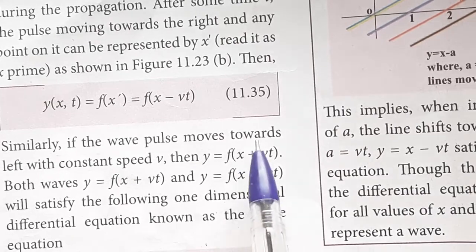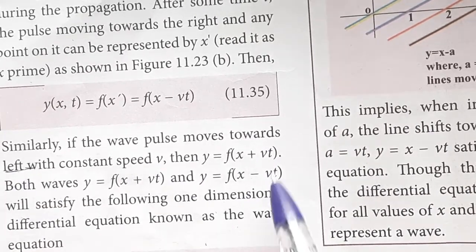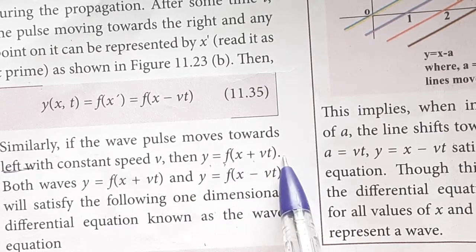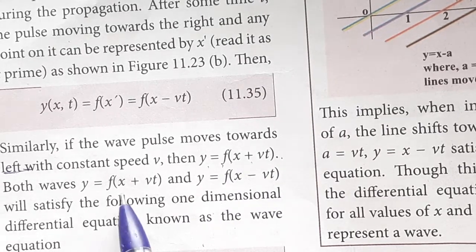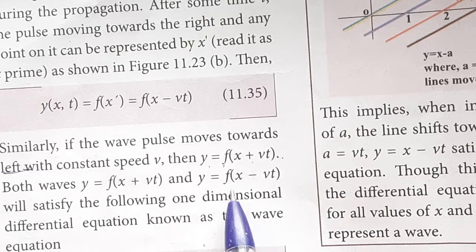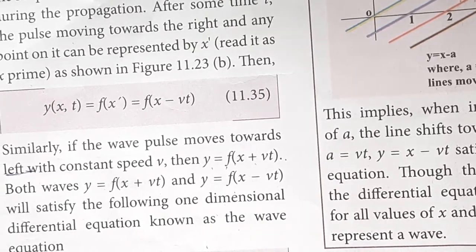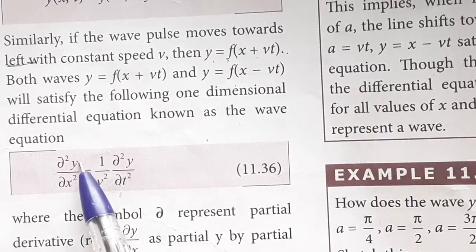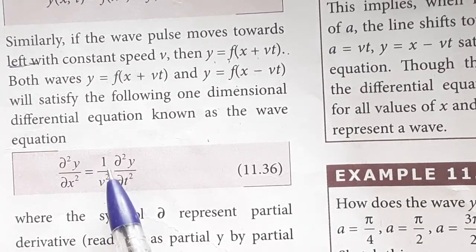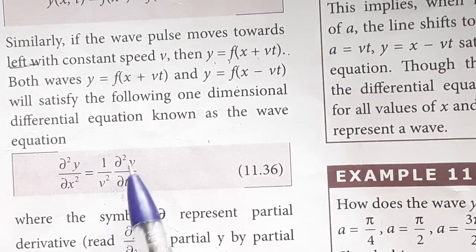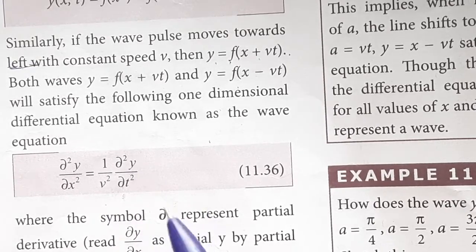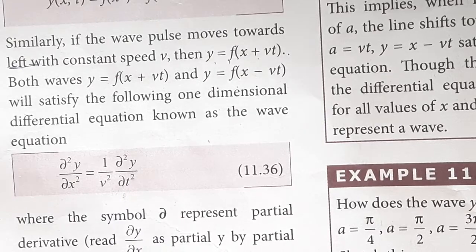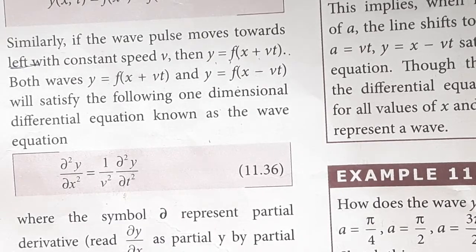Suppose the wave moves towards the left, we can write y equal to f of (x plus vt). So either we can use y equal to f of (x plus vt) or y equal to f of (x minus vt). And this will satisfy the differential equation ∂²y/∂x² equal to 1/v² into ∂²y/∂t². Actually this term ∂y/∂x is the partial derivative.